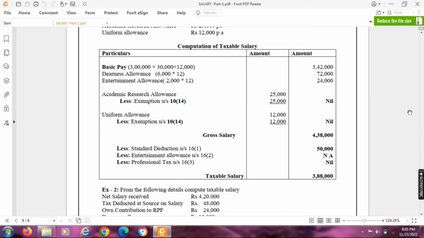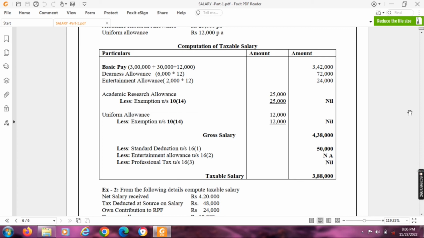Basic pay will be by adding take home salary, that means net salary 3 lakh plus TDS 30,000 plus own contribution to RPF 12,000, totally 3,42,000. DNS allowance is 6,000 into 12, 72,000. Entertainment allowance is 2,000 into 12, 24,000. Academic research allowance: in the previous problem the actual amount spent was given and that amount was deducted, but in this problem no actual amount spent was given.